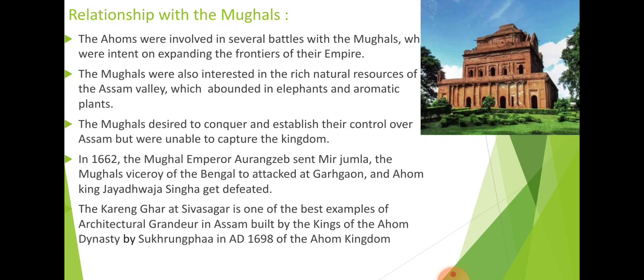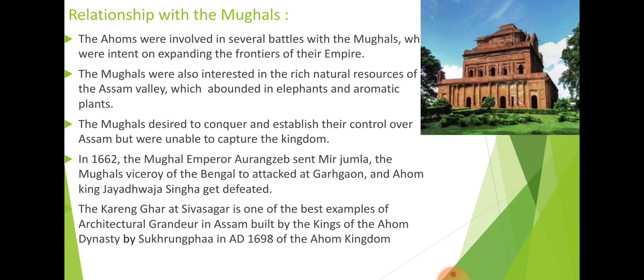But due to heavy rainfall in the region, an epidemic broke out in the Mughals' camp, which enabled the Ahoms to regain power. Because of the heavy rainfall and the flood that came over that area, they were all affected, and because of that, Mir Jumla and his army went back to their kingdom without taking any of the booty.